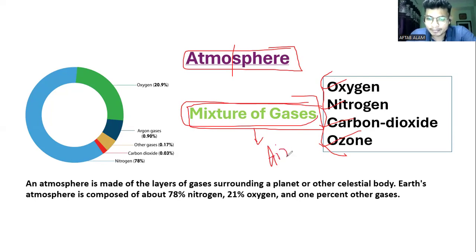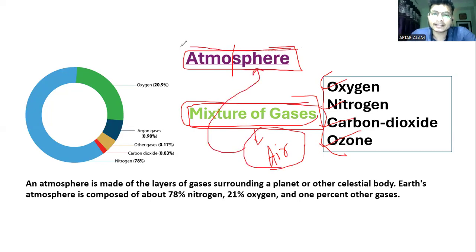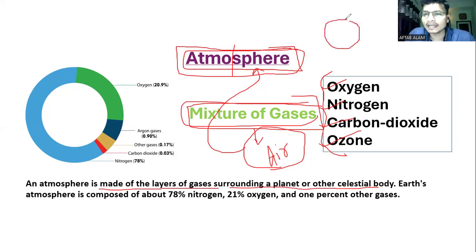I'm repeating, a mixture of gases is called air. And air is found in the atmosphere, right? The atmosphere is made of a layer of gases surrounding our planet. That means the earth is surrounded by a thin layer of air, and that thin layer is nothing but the atmosphere, right?